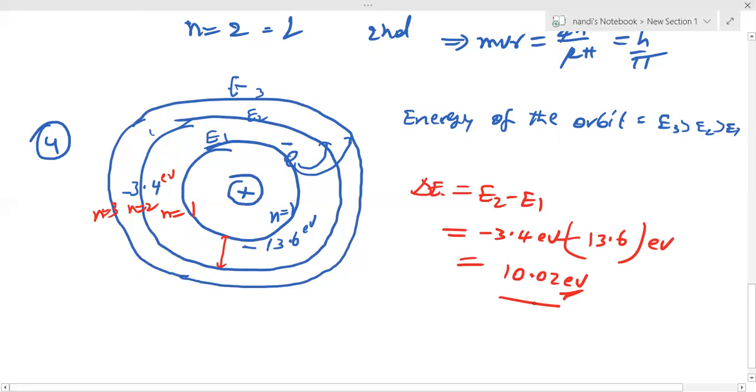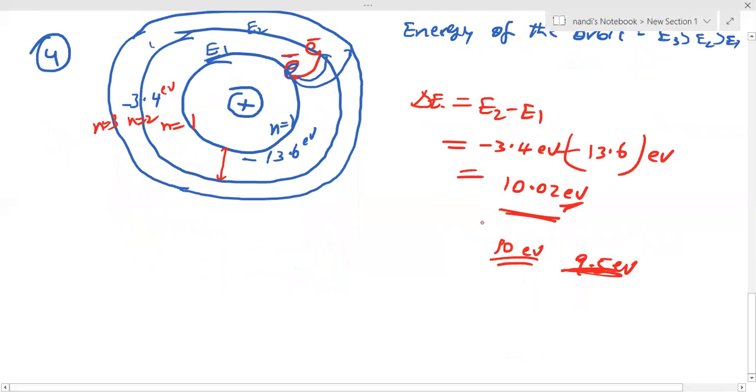So if you supply exactly this much energy, only then can the electron jump from the first orbit to the second orbit. Otherwise they won't jump. Even if you are supplying 10 electron volt, no use. Even 9.5 electron volt doesn't matter. Only if it is exactly equal to 10.2 electron volts can they jump to the next orbit. Is it clear? If you are supplying in-between energies, no use. The electron will stay exactly in that position.